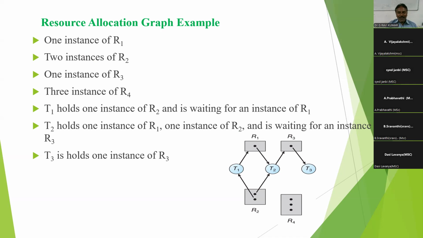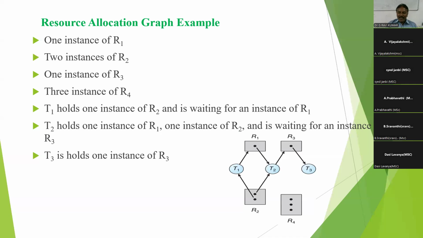Now you examine the graph. T1 holds one instance of R2 and is waiting for an instance of R1, but R1 is presently allocated to T2.